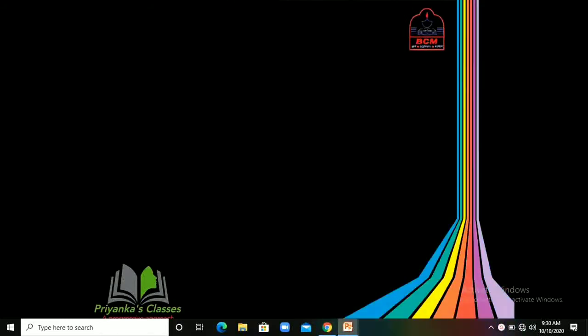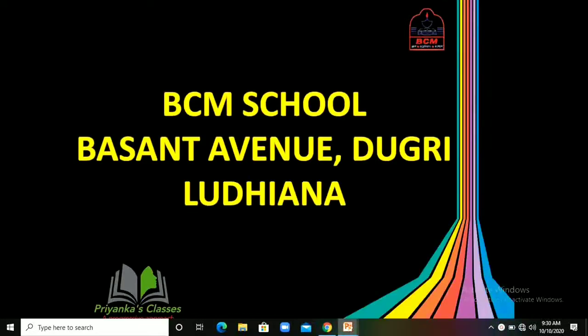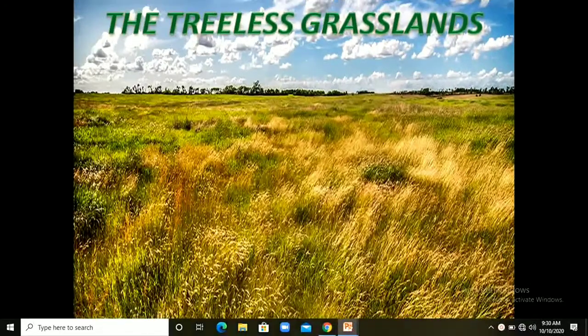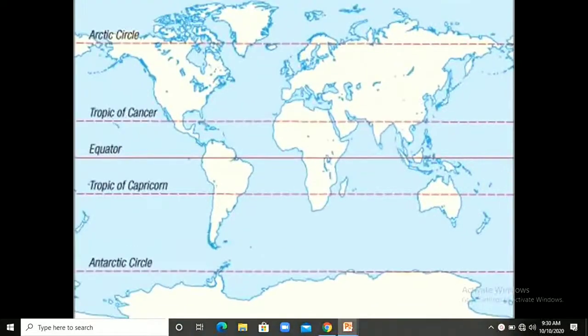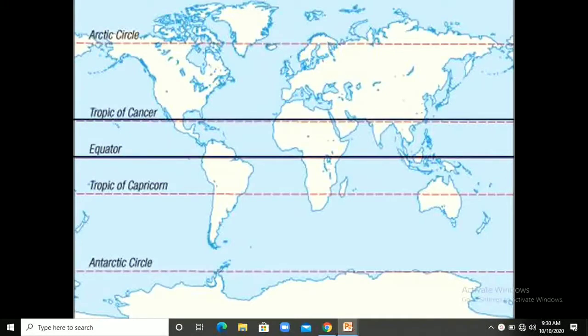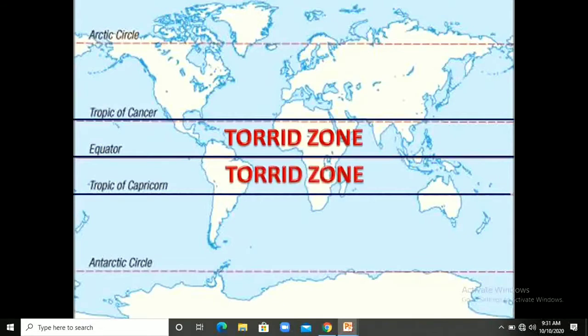Welcome, everyone, and in this video we'll discuss a new chapter, the treeless grassland. To understand this chapter, first of all have a look at this map. The line that passes through the center of this map is called the equator, that you already know, and above the equator lies the Tropic of Cancer and below lies the Tropic of Capricorn, and the area between the Tropic of Cancer and the Tropic of Capricorn is known as the torrid zone.